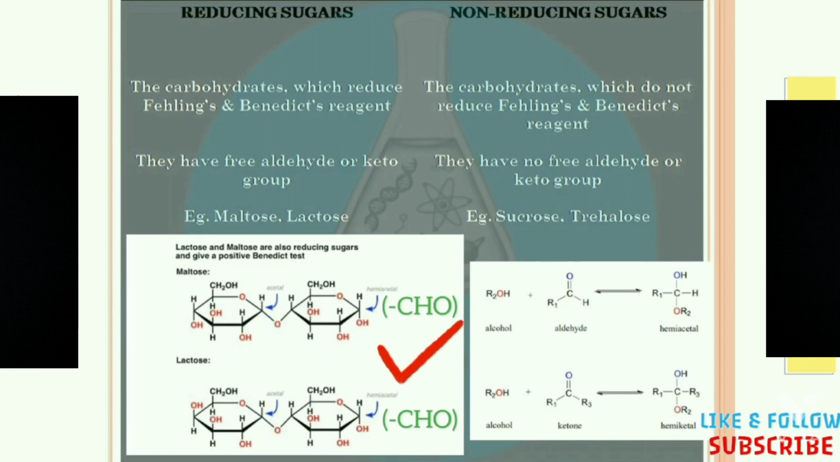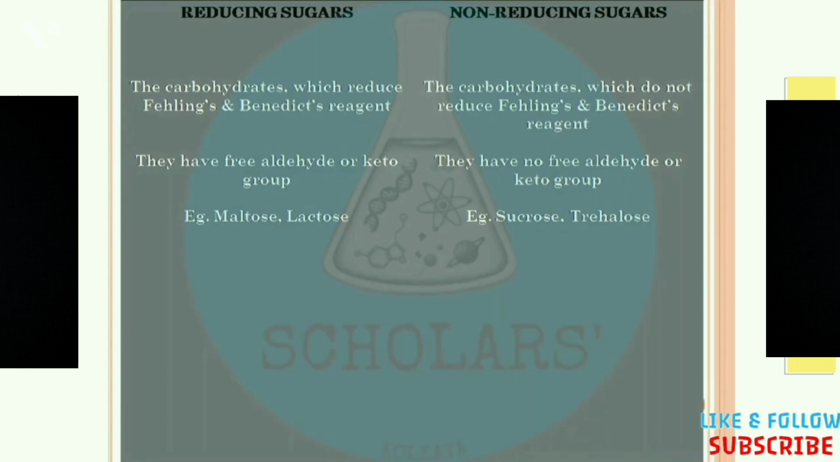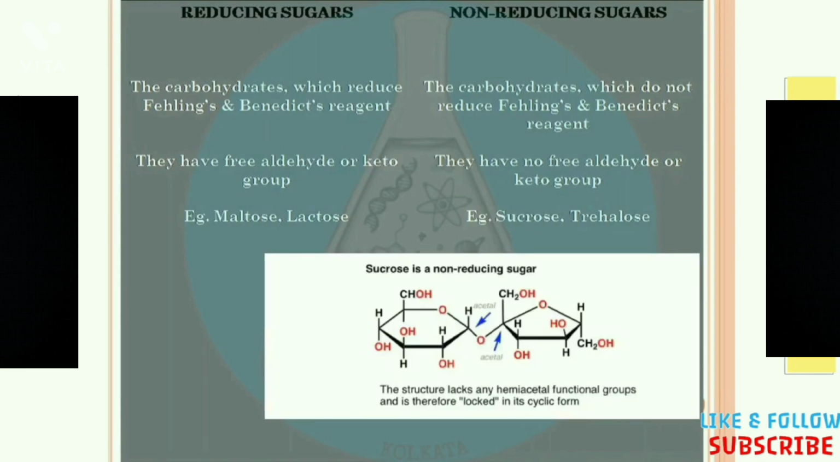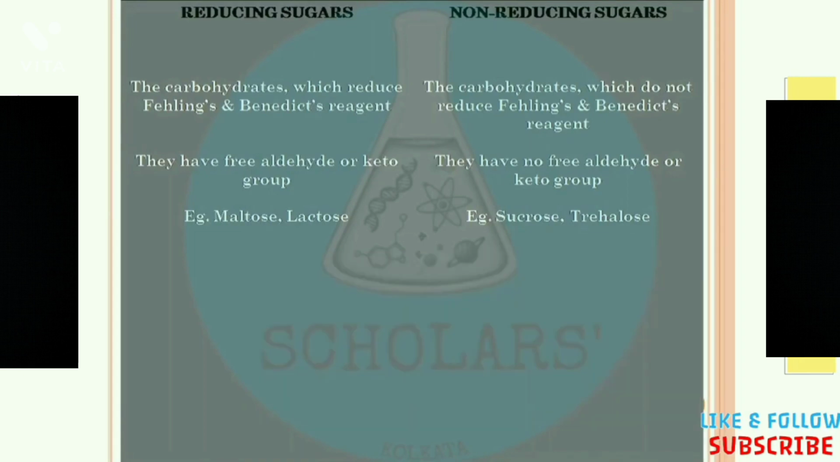Now, if we take a look at the non-reducing sugar, we can see that non-reducing sugars have no free aldehyde or keto group in their structure, as we can see in the example of sucrose that there is no hemiacetal group. That means they lack the hemiacetal functional group. That means they have no free aldehyde or keto groups. So, thus we can identify the reducing and non-reducing sugars based on their structures of free aldehyde or keto groups, besides their response to the Fehling and Benedict's reagent.